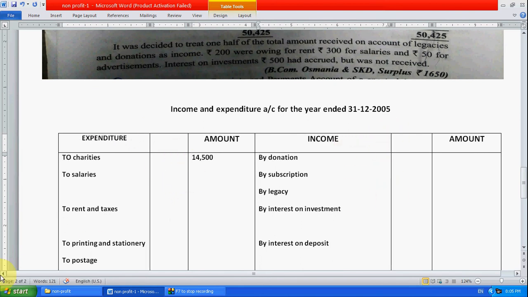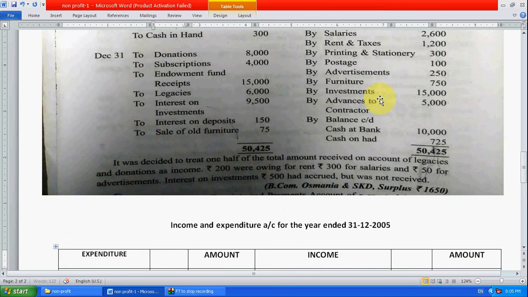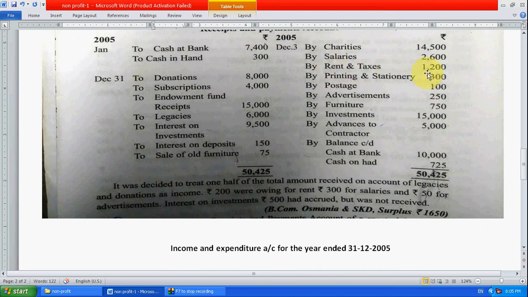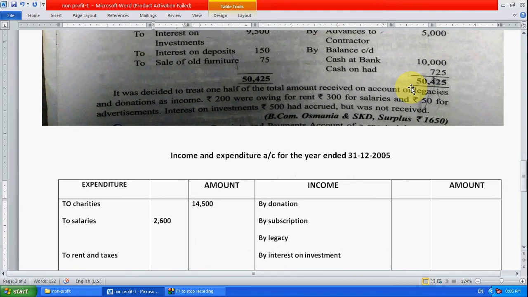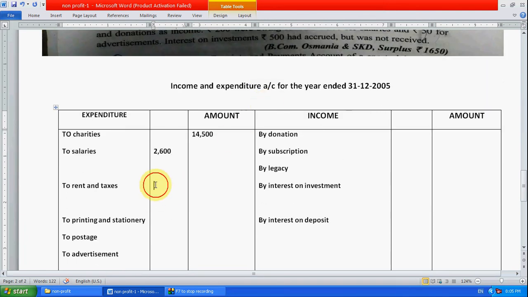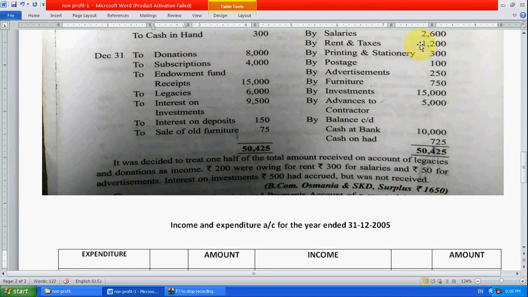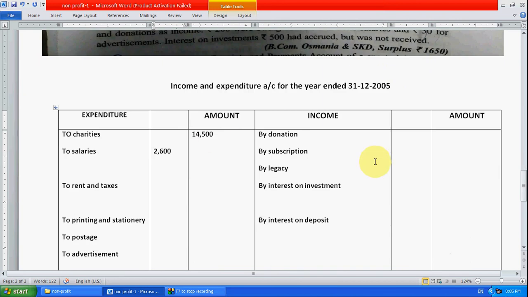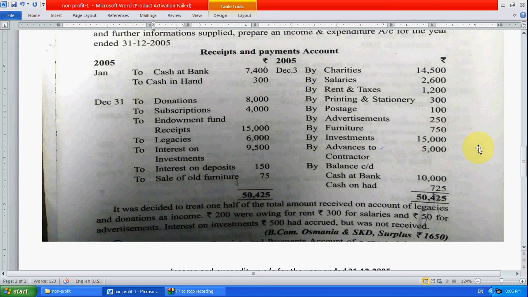Okay, so write salaries, how much? 2,600. Here salary is 2,600. Now go for rent and taxes. 1,200 is rent and taxes paid. Rent and taxes means here also 200 for owing, outstanding rent 200. So we have to write it inside here. How much rent and taxes? That is 1,200. So write here 1,200. Now after rent and taxes, printing and stationery, how much we paid?